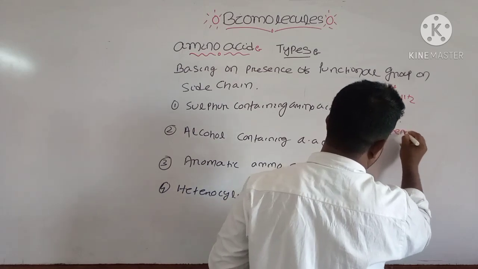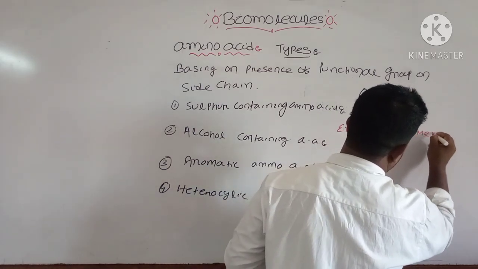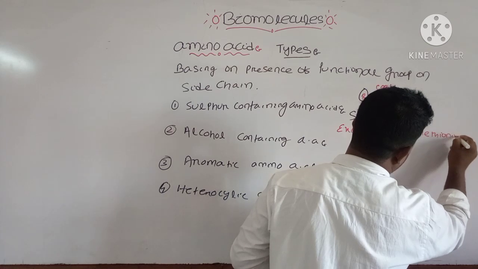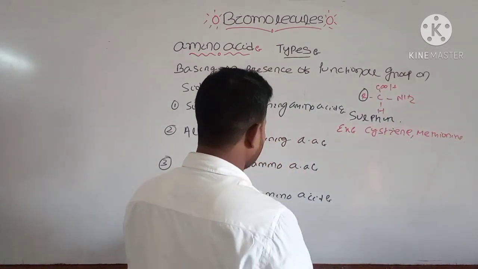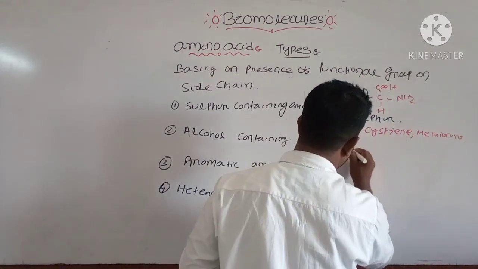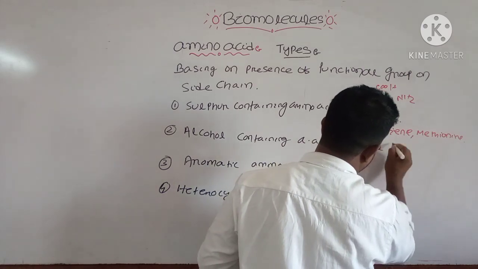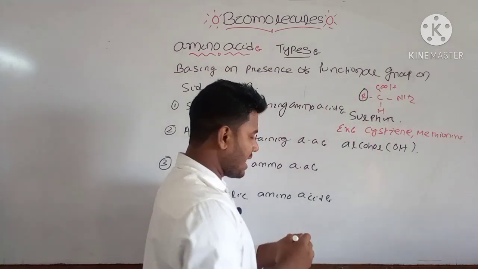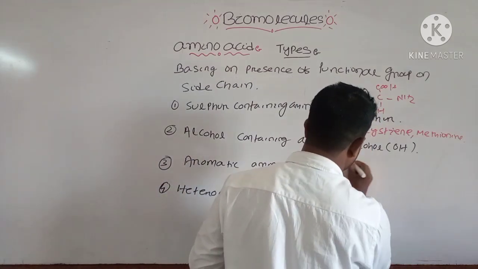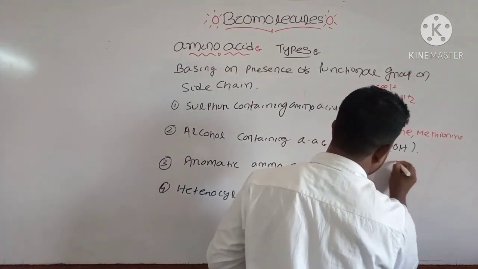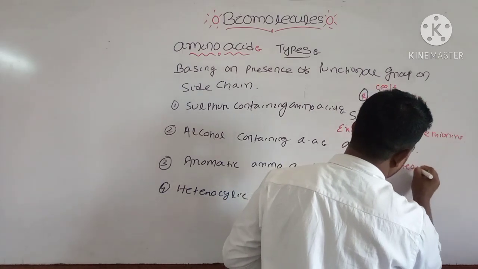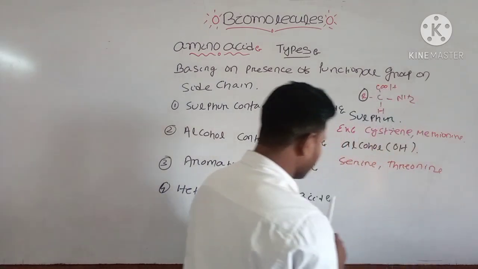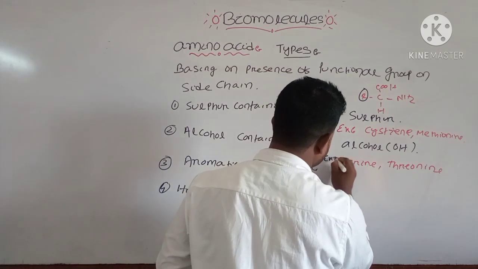Cysteine and methionine. And in case of alcohol containing amino acid, there is presence of alcohol, that is the OH group, in the side chain. It is present in the R. And here the example is your serine and threonine. You have to remember these examples, okay?